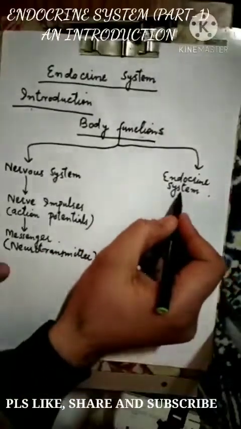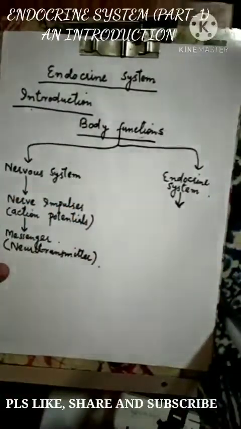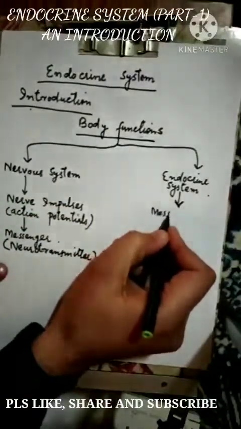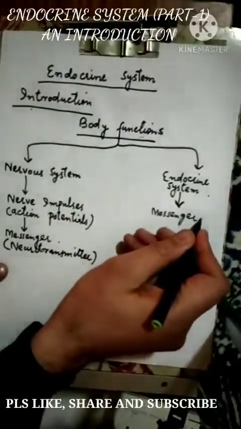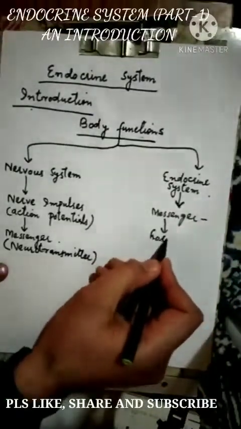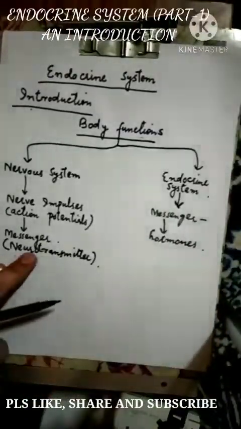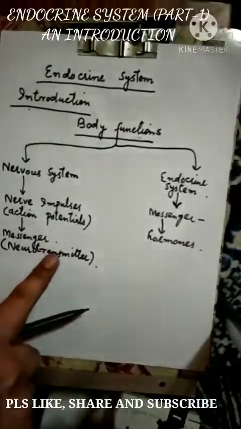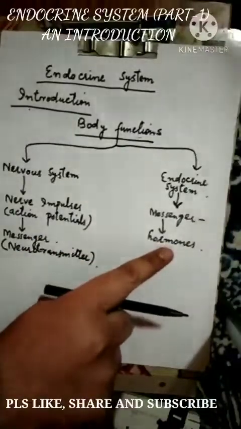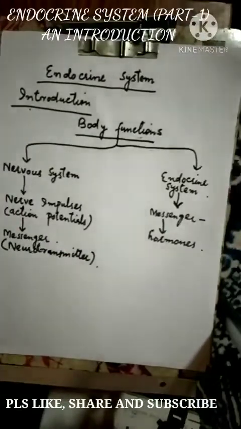And the endocrine system also controls the body functions by releasing a messenger, and that chemical messenger is called a hormone. Fine. So here the nervous system is releasing the neurotransmitter for controlling the body functions, and here the endocrine system is releasing the hormones for controlling the body functions.